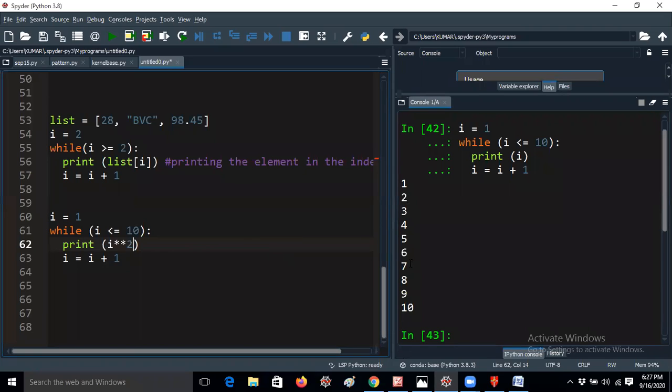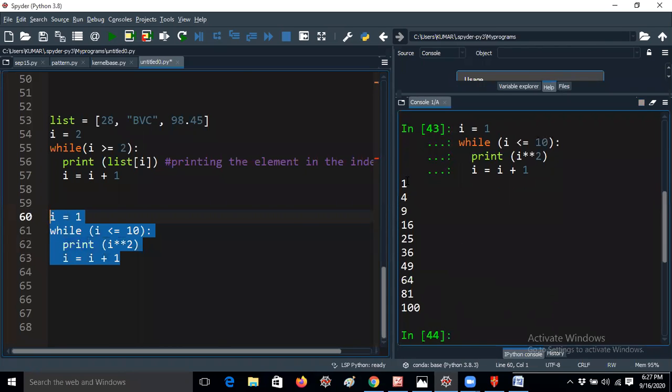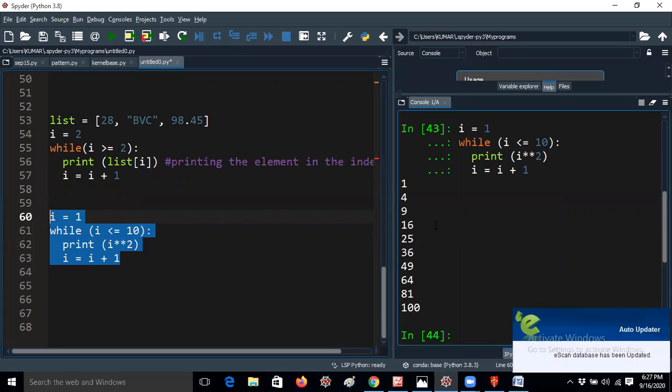So instead of 1 to 10, it will get 1 square, 2 square, 3 square, 4 square. That is 2 square 4, 3 square 9, 4 square 16. I'm getting 10 square 100. That is absolutely correct. That was 4 lines of code. That's enough, guys. So this is the way to think about how programming is easy.